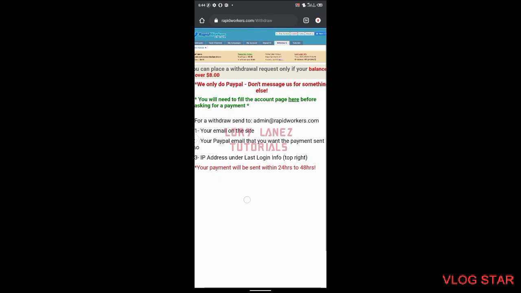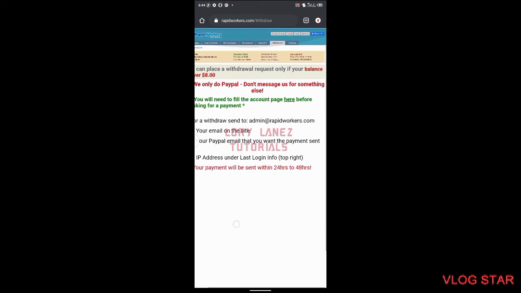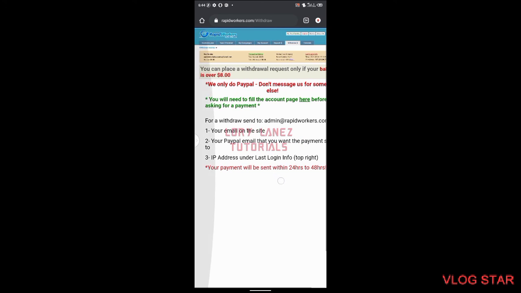If you can stick to this, and if you have all these requirements, which is only a PayPal account, you start getting paid. It's not hard.